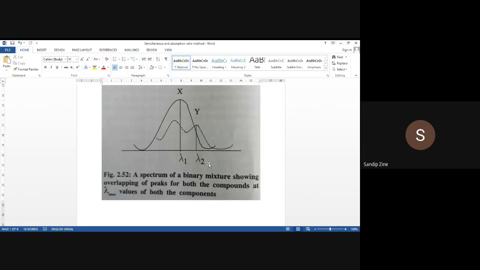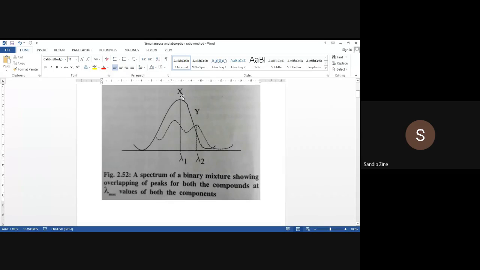What will happen in the next step? After getting this information, the absorbance of compound X at wavelength 1 and the absorbance of the compound at wavelength 2 of the mixture of X and Y will be found out. We will check absorbance on a UV-visible spectrophotometer.